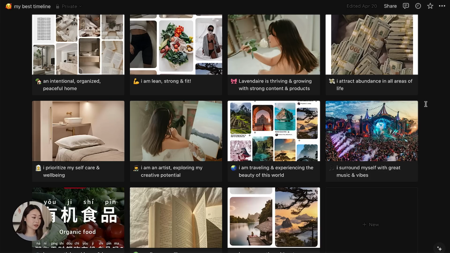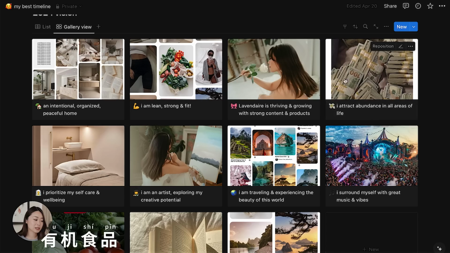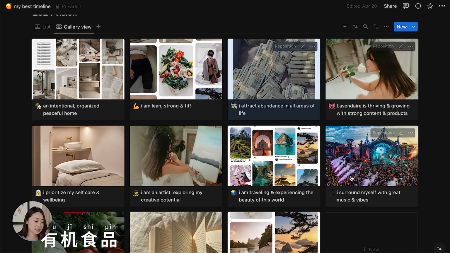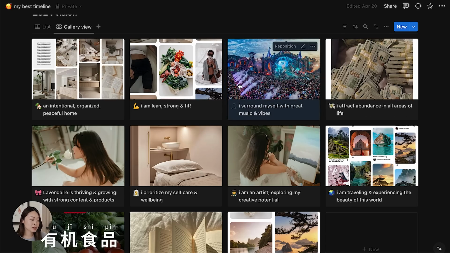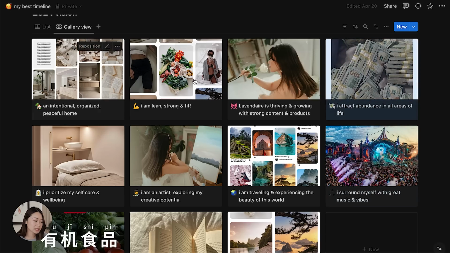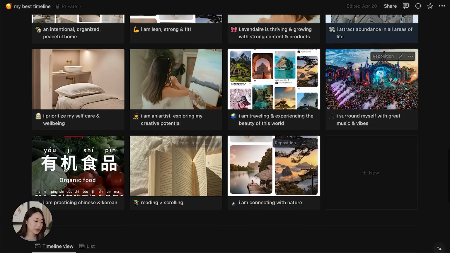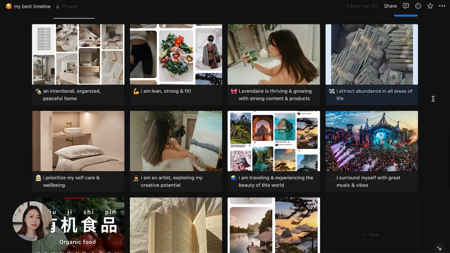You have seasons of your life where sometimes you might be in a season of self-care and you really prioritize that. Sometimes you might be in a season of your career and then you put more energy into that. Like, I'm okay with not having all of these journals equal, right? Some of these journals might be more detailed than others, but that's also why I like Notion, is you can organize and prioritize things. Like if this is more important to me, I'll scoot it up, right? So this is literally in my order of priority when I was creating this vision board, and I do change it once in a while.